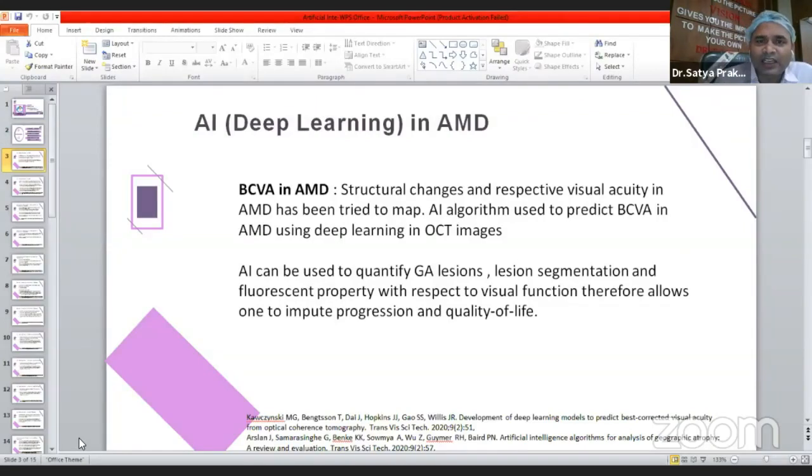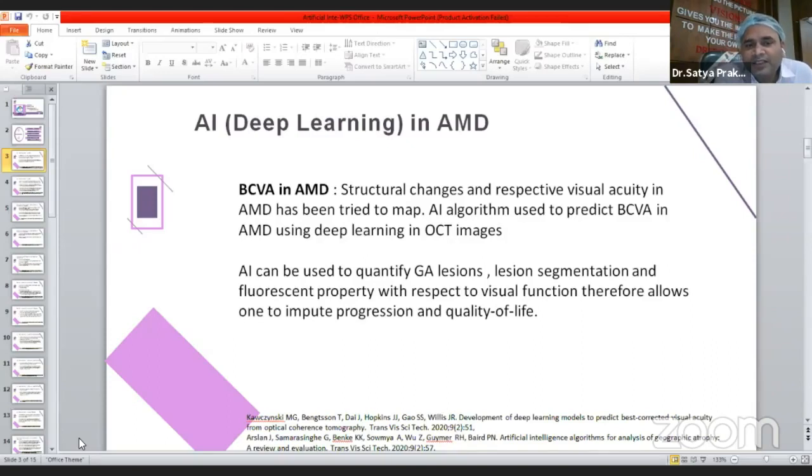So coming to deep learning in AMD, one of the most important facts we see is the evaluation of best corrected visual acuity, and structural changes and respective visual acuity in AMD can be mapped. AI algorithms are used to predict BCVA in AMD using deep learning techniques on advanced SD OCT images.